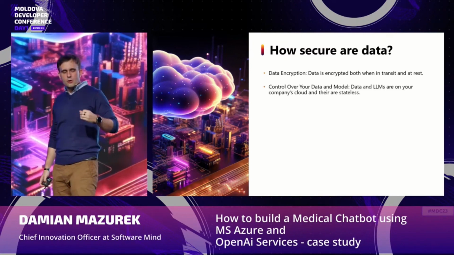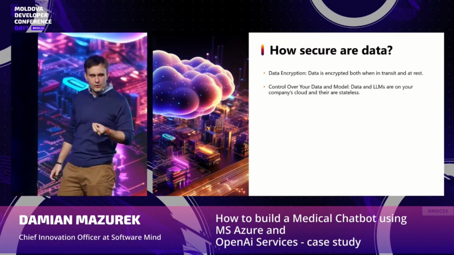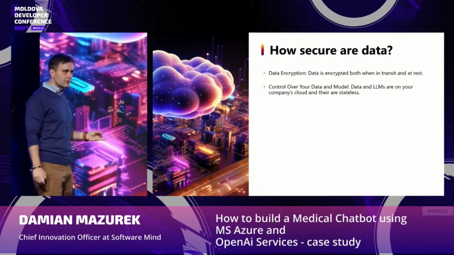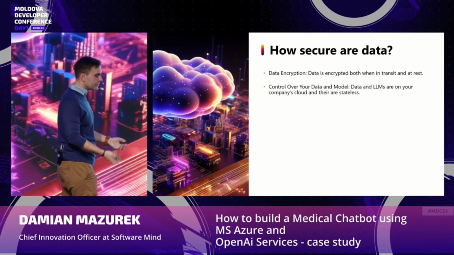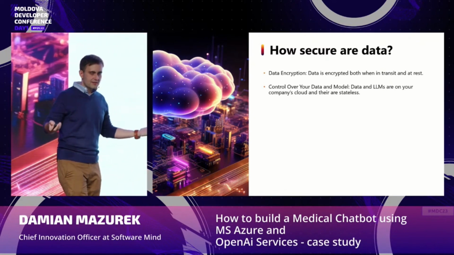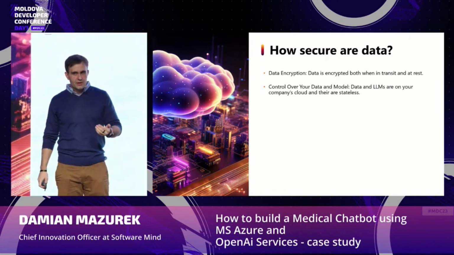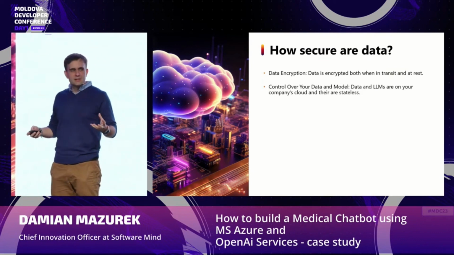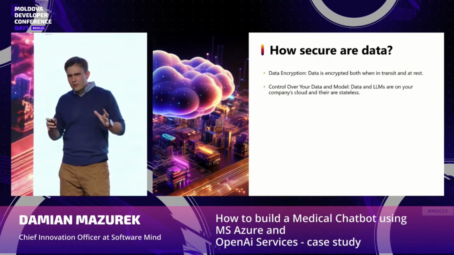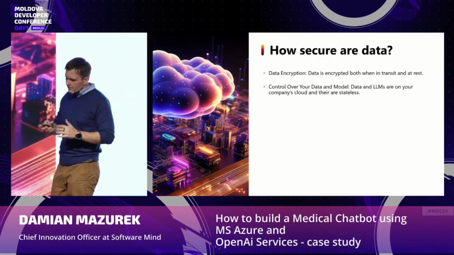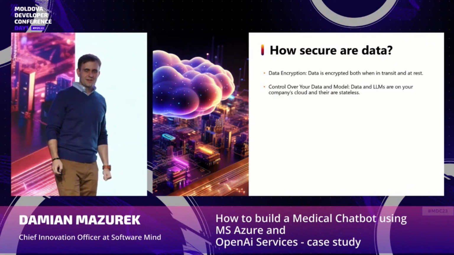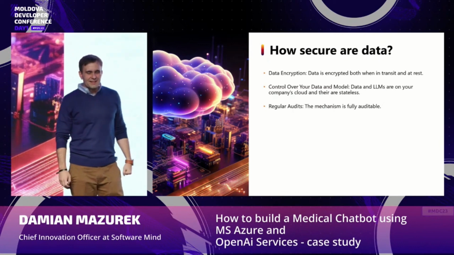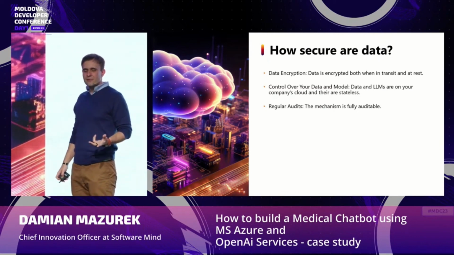Second of all, you have full control over your data and over your model, because this model is deployed in your cloud infrastructure. Only you and everyone you give access to have access to it, so there is no problem that this data will leak in any way or for any reason, if you did everything correctly, of course.